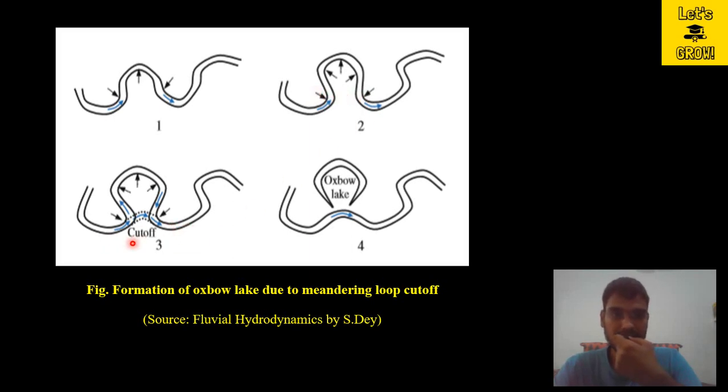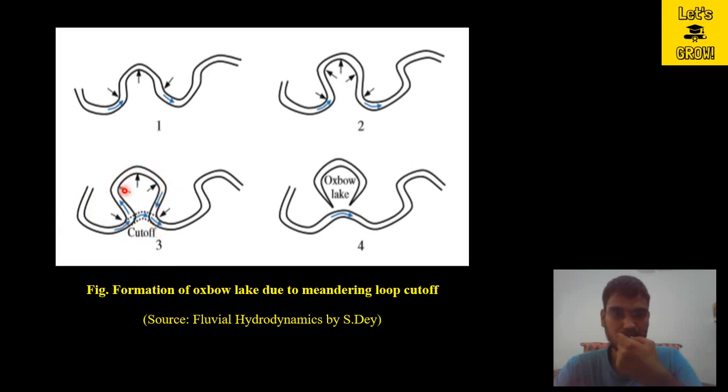And in the third stage, you can see it is coming closer to each other. In the future, as we all know, water always chooses the path of least resistance or least friction. So whenever a flood event occurs, water will not go through the complete river like this.